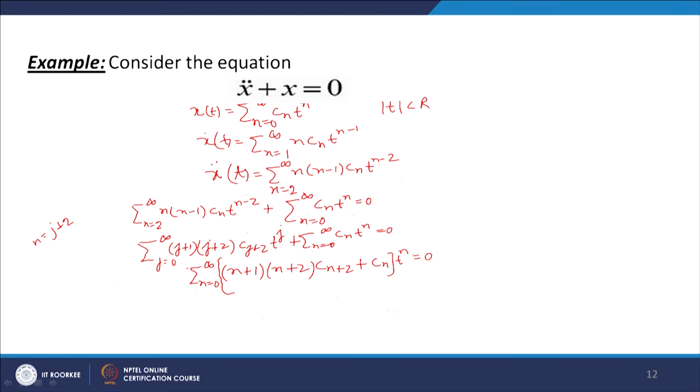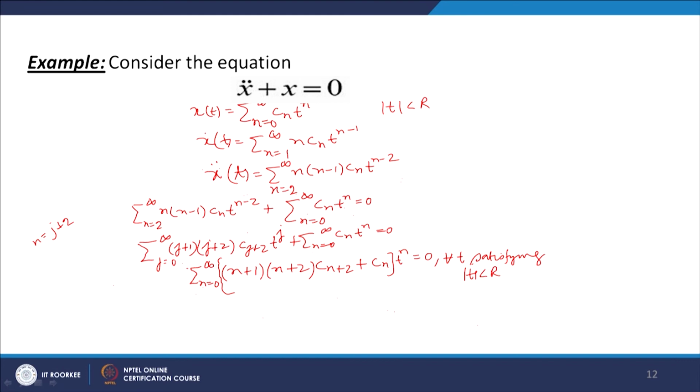Now we know that when the sum function of a power series is identically 0 over an interval, here this is identically 0, valid for all t satisfying mod of t less than r, so every term of the series must be 0.